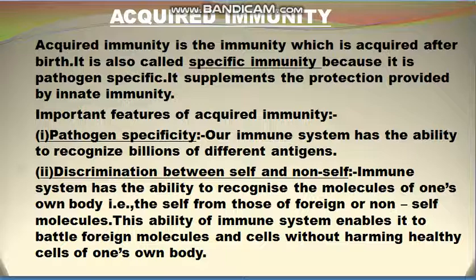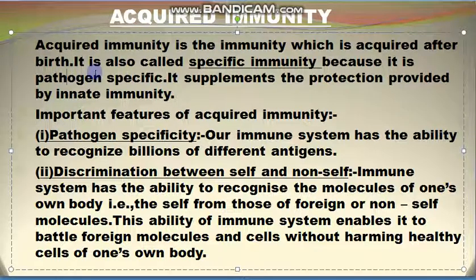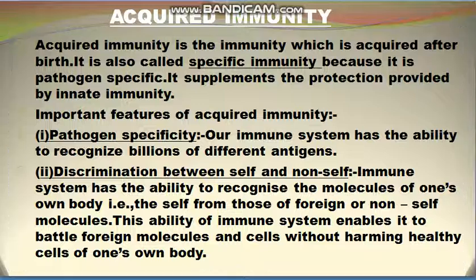Now, what is acquired immunity? All of you know that innate immunity is the inborn immunity, but acquired immunity is the immunity which is acquired after the birth. It is not present at birth. It is also called specific immunity because it is pathogen specific and it supplements the protection provided by the innate immunity. It means that when there is acquired immunity, the innate immunity also takes place along with it.